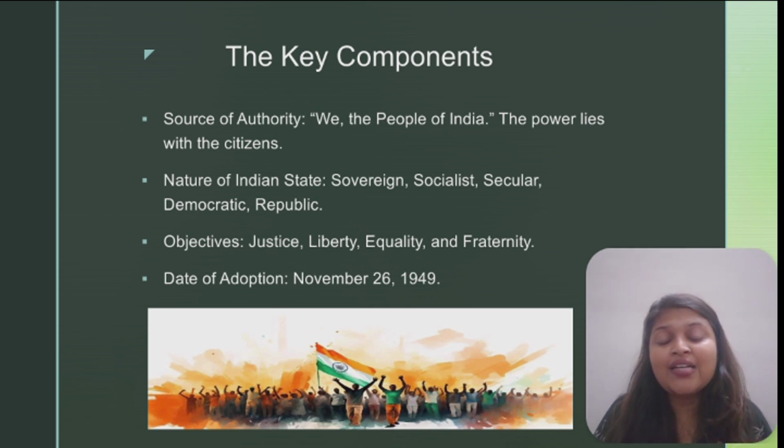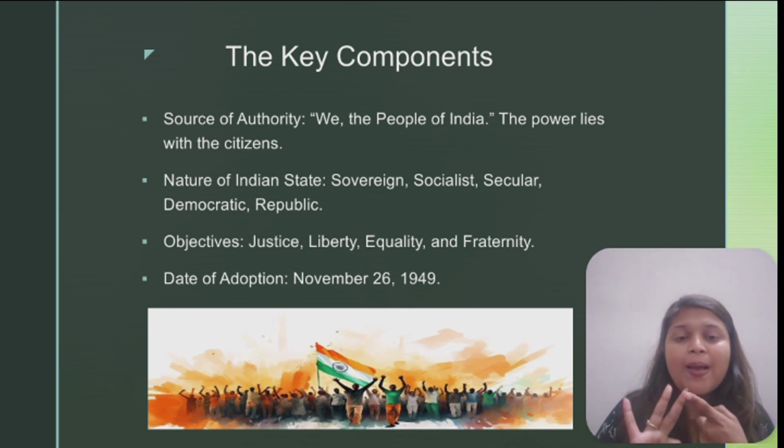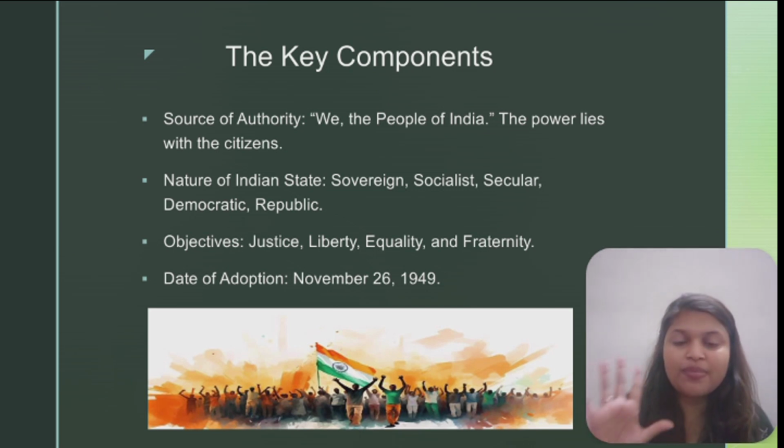And the second thing is liberty. What does liberty mean? It means freedom. Lack of restriction on individual actions is called liberty. Right? So our Indian Constitution gives five dimensions of liberty: liberty of thought, expression, belief, faith, and worship. These are all the five dimensions of liberty that our preamble gives us as objectives.